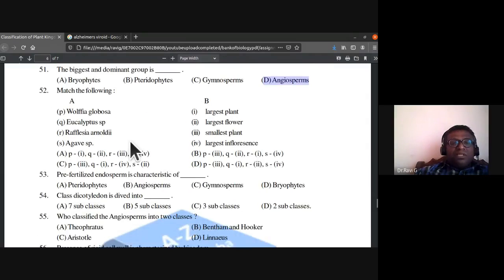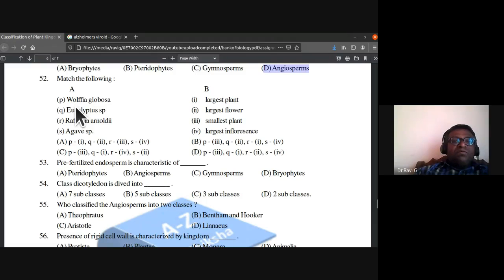Match the following. This sort of general knowledge question, you should be prepared for. Wolfia globosa, smallest plant. Eucalyptus, largest plant. Rafflesia arnoldi, largest flower. Agave species, largest inflorescence. So Wolfia globosa, smallest plant, P3. Then Q1, R2, yes, 4. So D is the answer for 52nd.